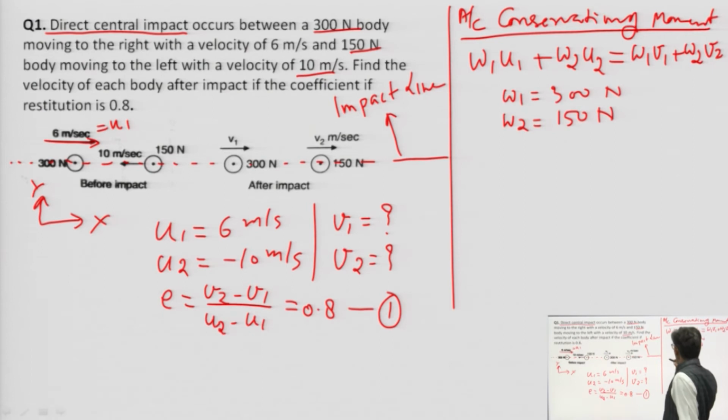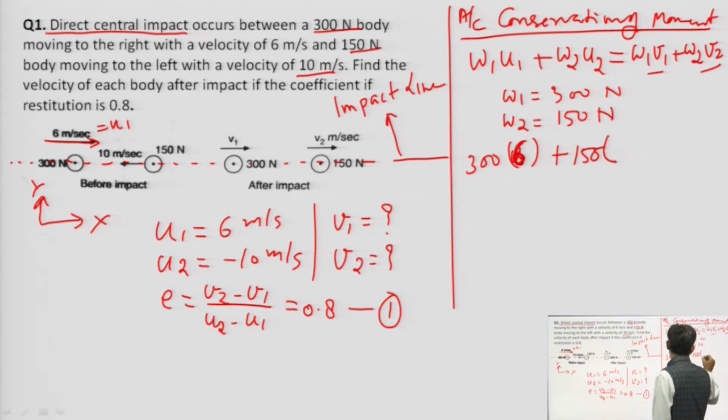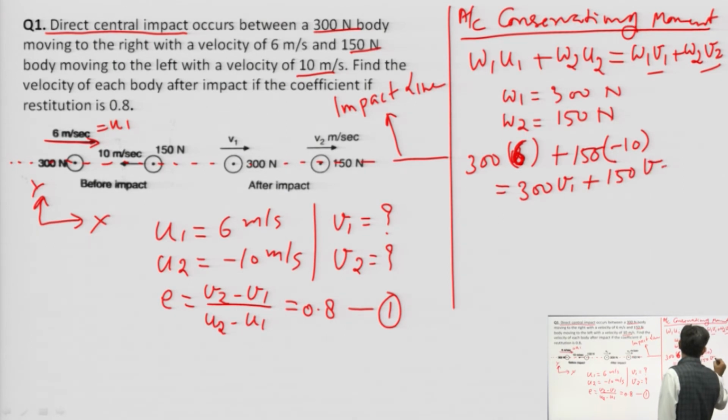So, can we have another equation in terms of V1 and V2? Yes, we can. Putting this as 300 into u1, which is 6, plus 150 times minus 10 is equal to 300 V1 plus 150 V2. Write it as equation number 2.